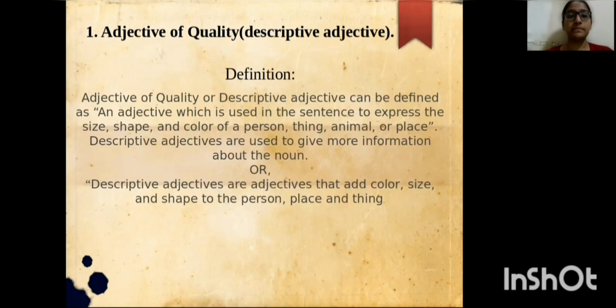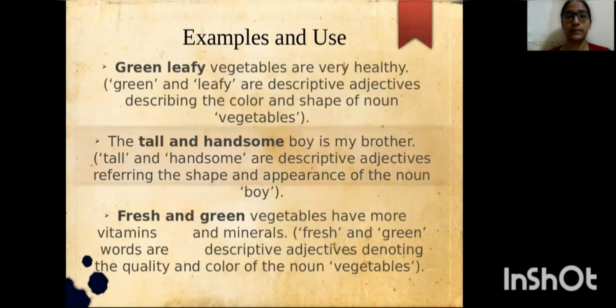Adjective of quality. We can also call this a descriptive adjective. Now let's see the definition of adjective of quality. Adjective of quality or descriptive adjective can be defined as an adjective which is used in a sentence to express the shape, size, and color of a person, thing, animal, or place. Descriptive adjectives are used to give more information about the noun. Or we can also define adjective of quality as: descriptive adjectives are the adjectives that add color, size, and shape to the person, place, and thing.